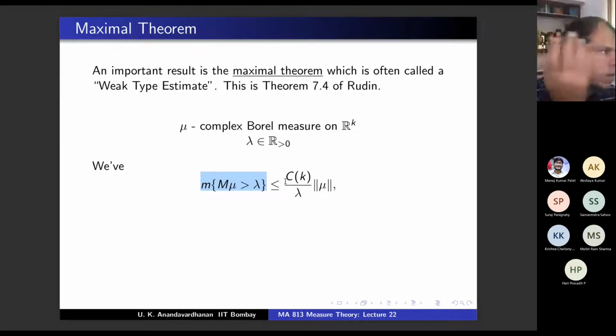Typically in number theory or partial differential equations, it's a constant. But why do I put the bracket k? Why not just C? It depends on k, but more importantly, it depends only on k. The constant does not depend on mu or lambda. Right? The constant could have been C of k, comma, mu, comma, lambda, no?